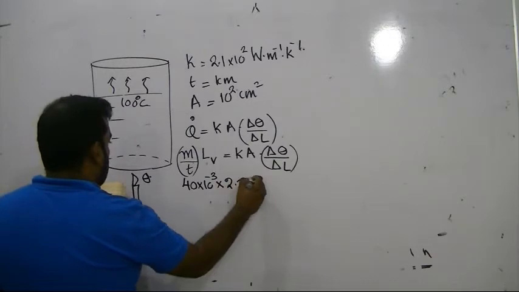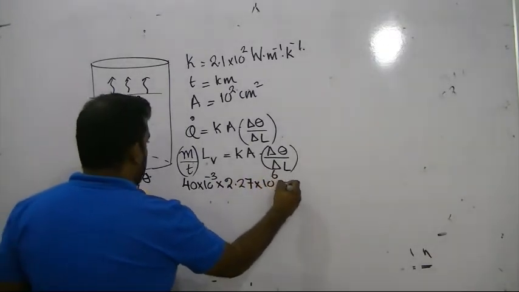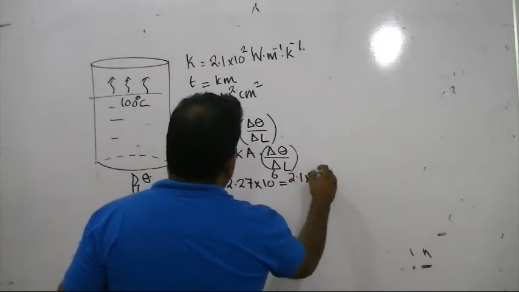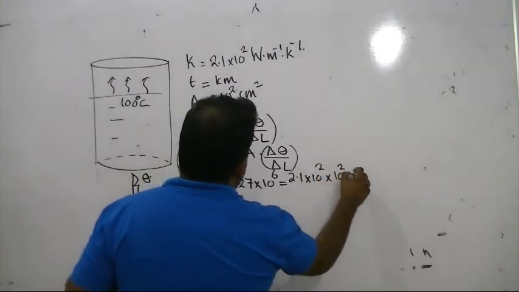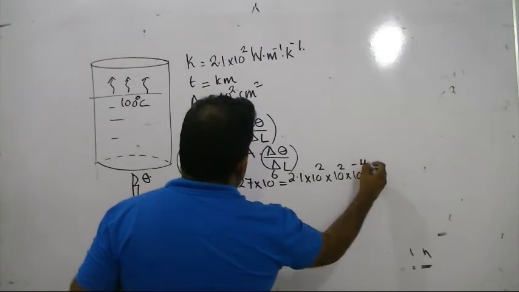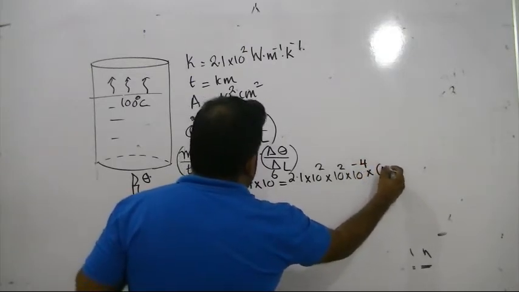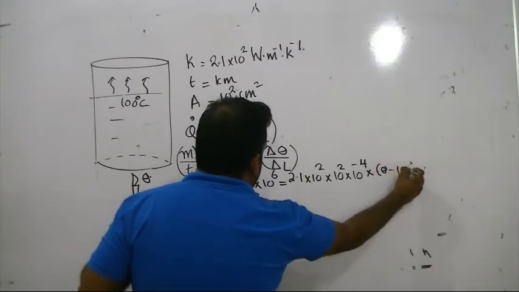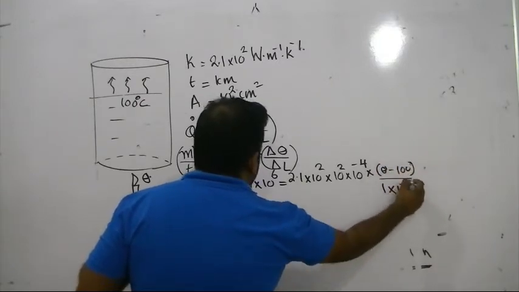Latent heat of vaporization 2.27 × 10^6. Thermal conductivity 2.1 × 10^2. Area 10^2 × 10^-4. Then (theta minus 100) into thickness 1 centimeter, convert to meter.